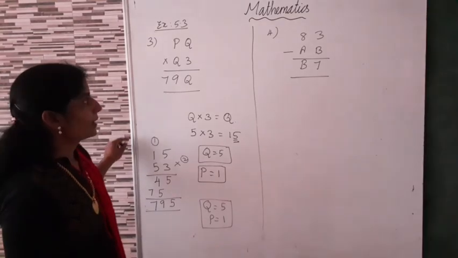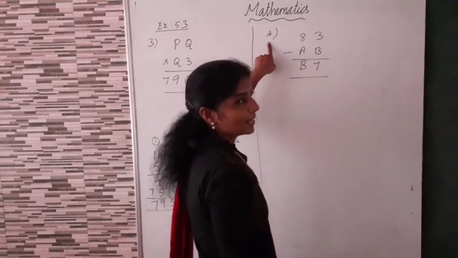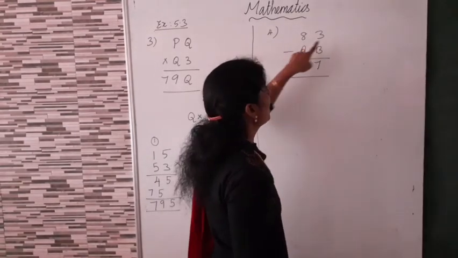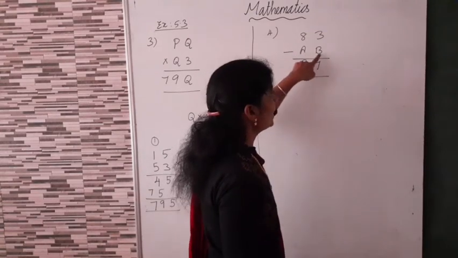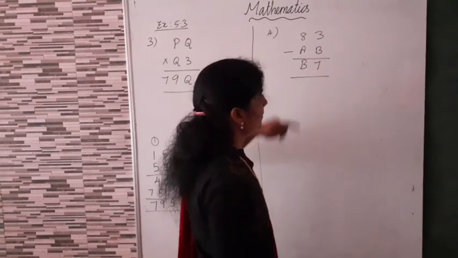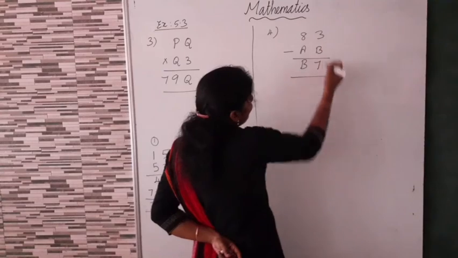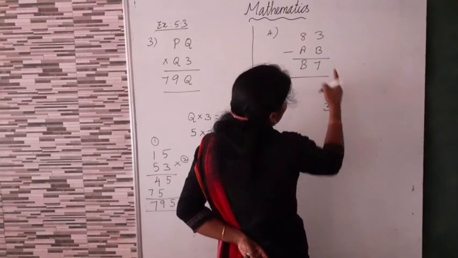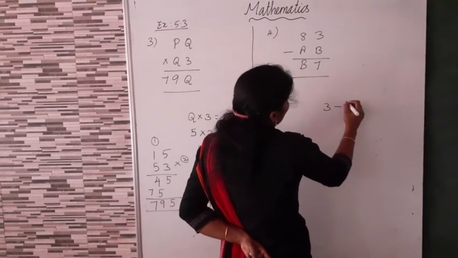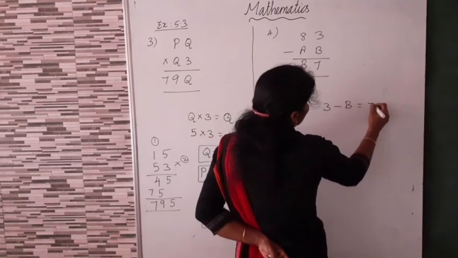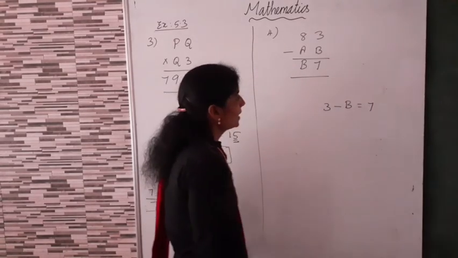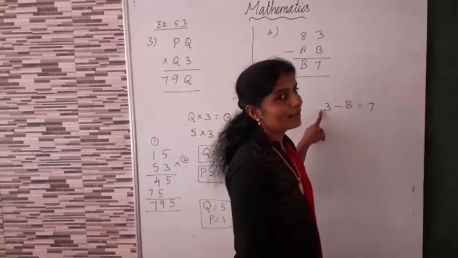Clear? Okay. Now we can move to the last question. 83 minus AB, answer B 7. Now listen, 3 minus B equal to 7, isn't it? 3 minus 3 is a small number.